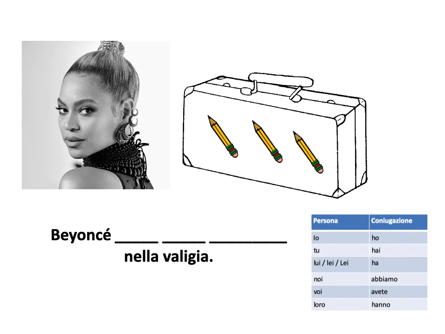Those are 3 pencils, right? First things first, what form of avere? So it's Beyonce, it's one person, it's lei. Same form of the verb that we used for Brad. Beyonce ha. How many? Tre. And how do you say pencil? Matita. But it needs to be the plural. Ha tre matite. Beyonce ha tre matite nella valigia. Beyonce has 3 pencils in the suitcase.